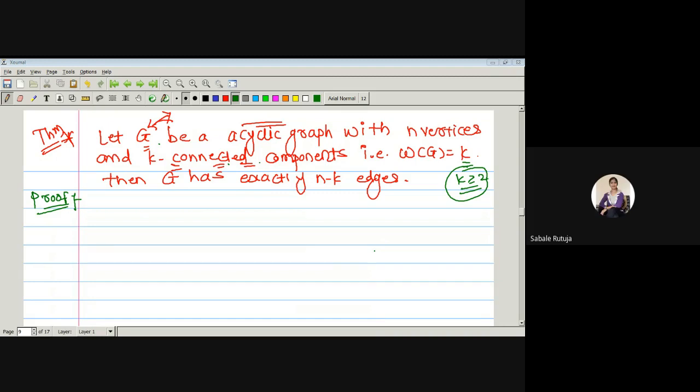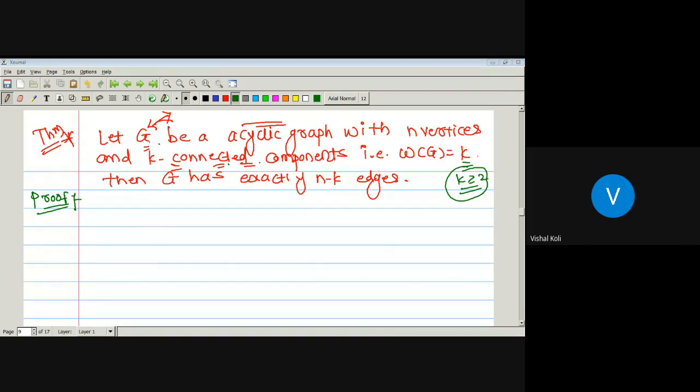Yes, sir. Consider k equal to 2. We consider greater or equal to 2, but we will prove it for 2. If suppose k is equal to 2, then the graph G has 2 connected components. If graph G has 2 connected components, then is graph G a connected graph? No, sir. Obviously, it is not a connected graph since it can be written as a disjoint union of two connected subgraphs. Okay, so for that case, it is not a tree.